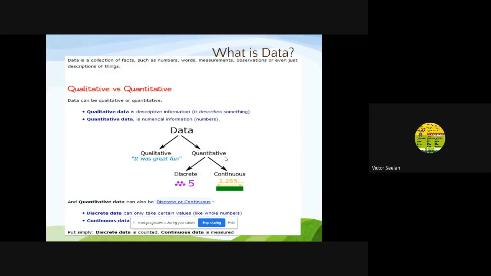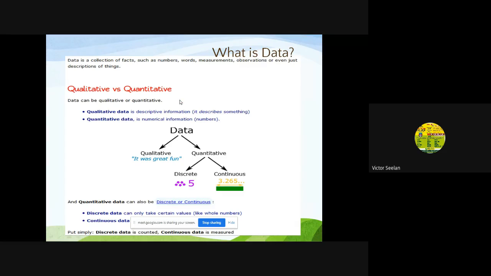First of all, we are going to discuss data. Data is nothing but information about your study. So data may be numbers, words, measurements, or other observations. Each number or each word or each piece of information is called data.